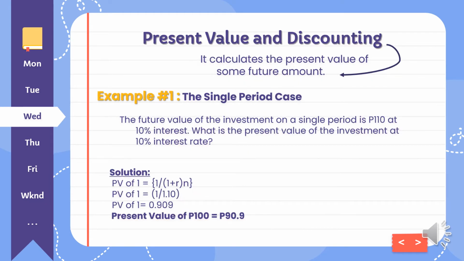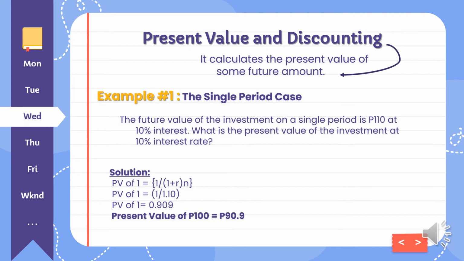Present value and discounting. It calculates the present value of some future amount. Almost the same concept of present and future value, but as the given example, example number 1, single period case. The future value of the investment on a single period is 110 at 10% interest. So what is the present value of the investment at 10% interest? So here's the solution and its formula.